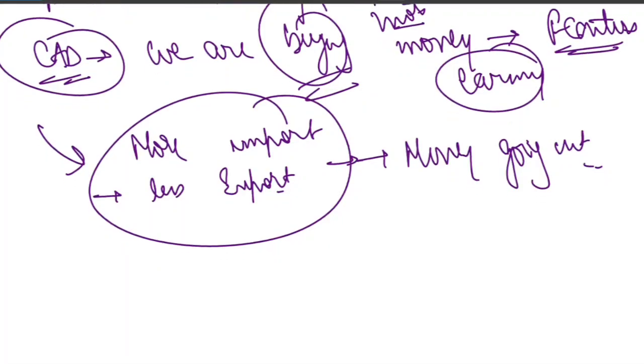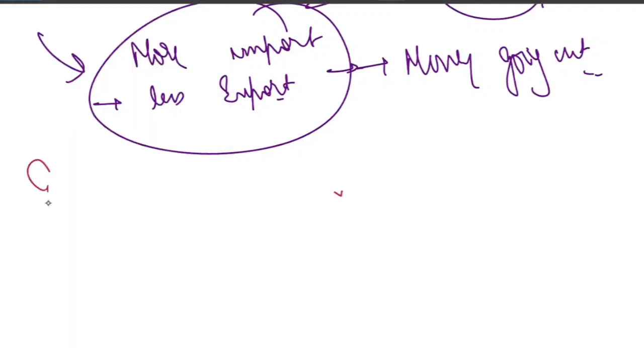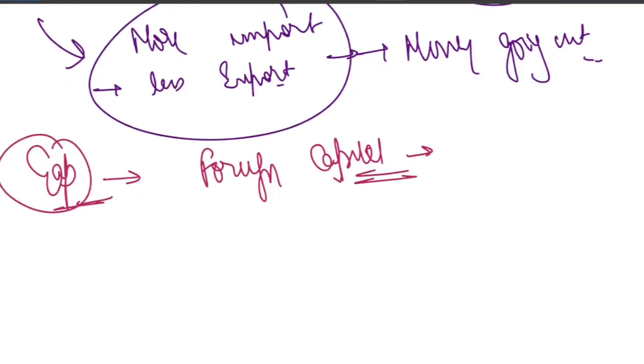I think the concept is clear from where the gap originates. Now there is a gap, so foreign capital is there. Please remember, foreign capital is there to fill the gap. Just like a person taking a loan, if your monthly expense is more than the salary, you will take a loan. Similarly, the country must bring money through the capital account.